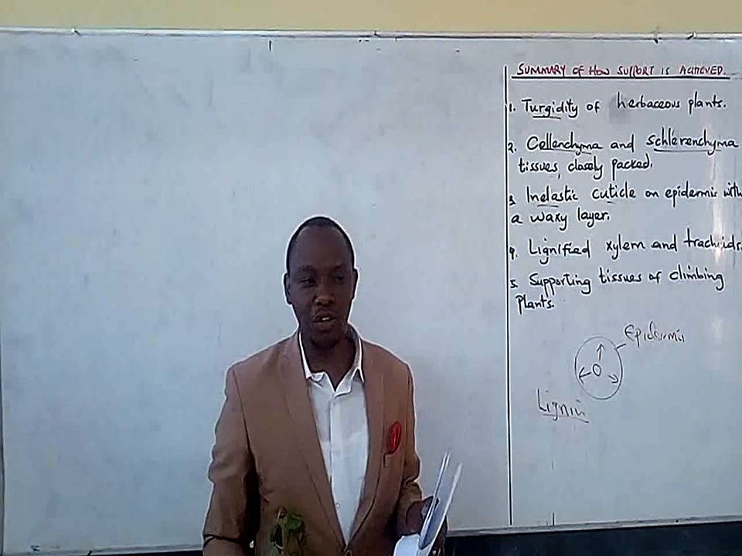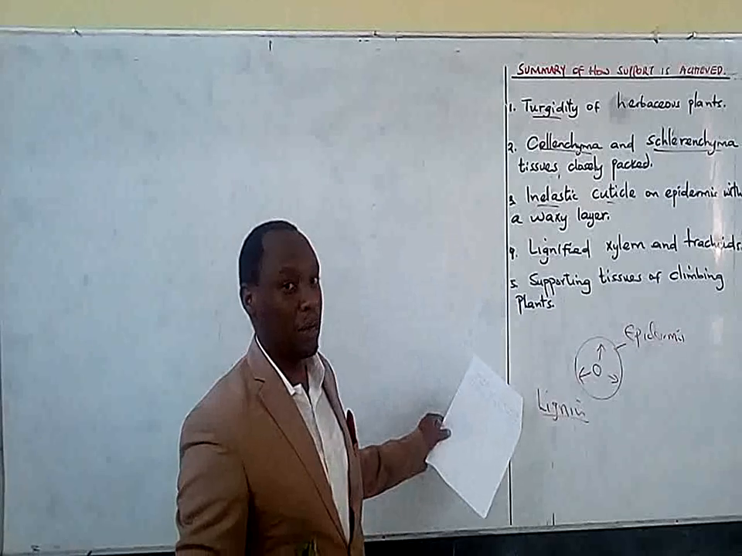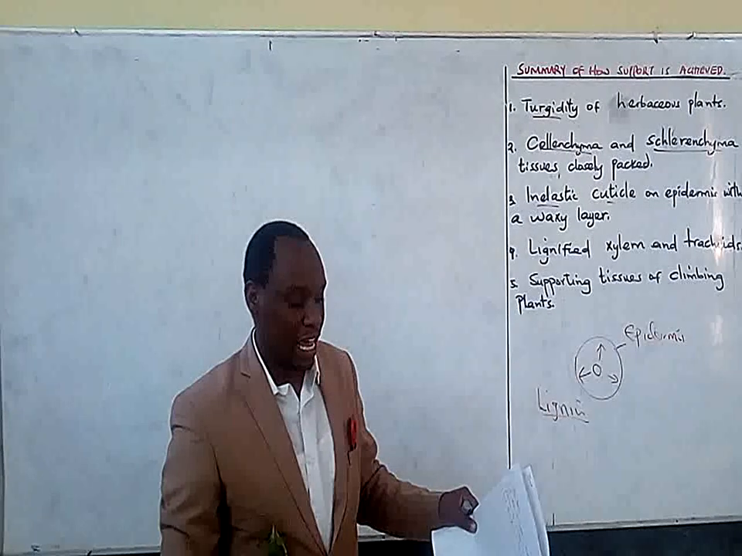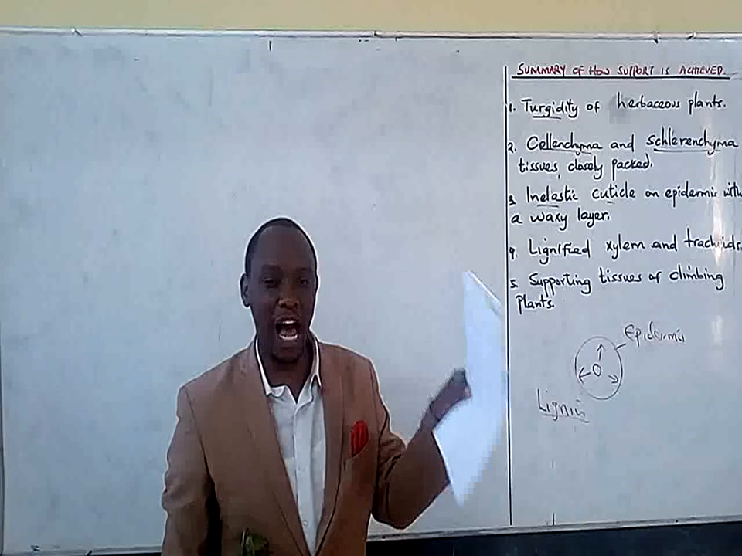So when you look at that question, you will be summarizing, of course, what you have talked about. What is support? How is it achieved in plants? And that wilting is a phenomenon in herbaceous plants.